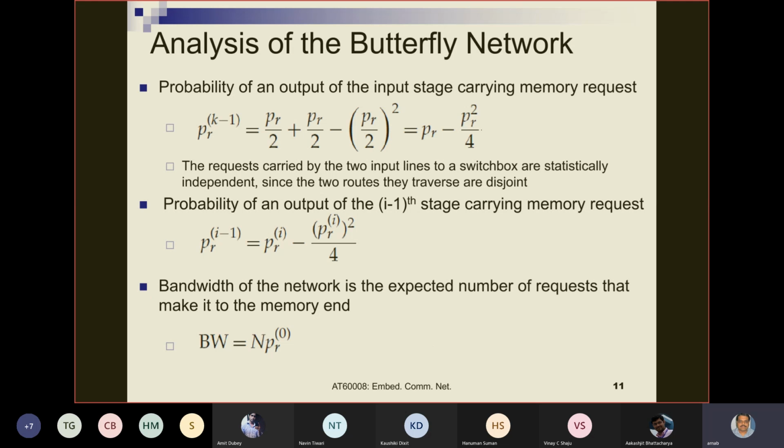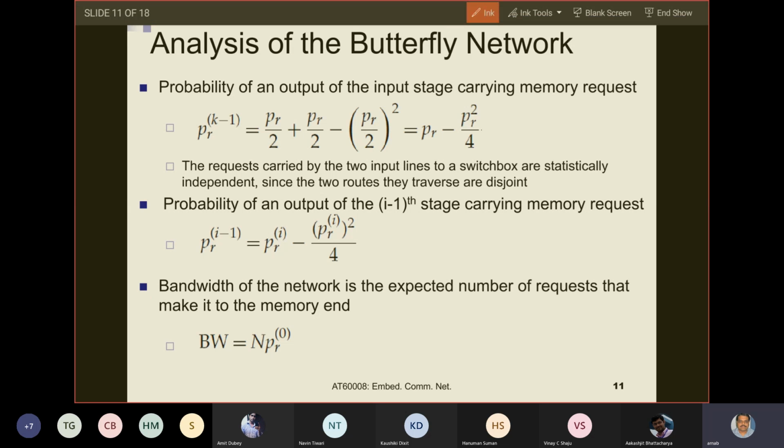Now let us come to this one. So what does it say? At the input stage, let us say I have the input stage, and the inputs are two processors. Among these two processors, both of them are generating memory requests with probability PR.